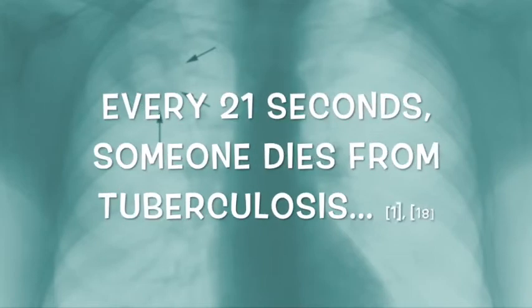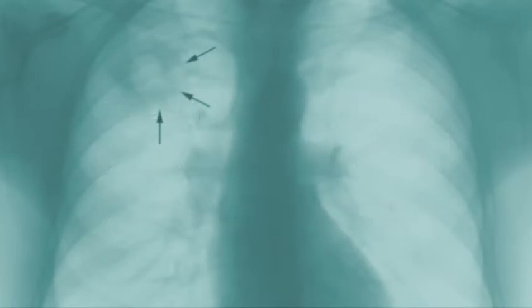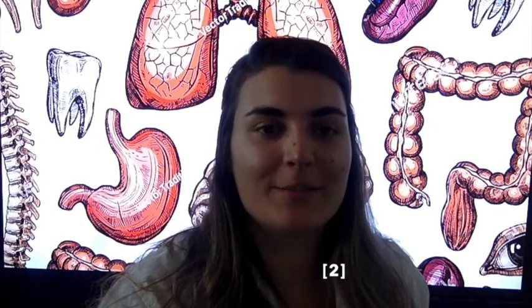Every 21 seconds, someone dies from tuberculosis globally. In 2019, 10 million people were estimated to contract tuberculosis, with 1.5 million recorded fatalities attributed to the disease. This makes tuberculosis one of the top 10 causes of death and the leading cause of death where a single infectious agent is involved worldwide.